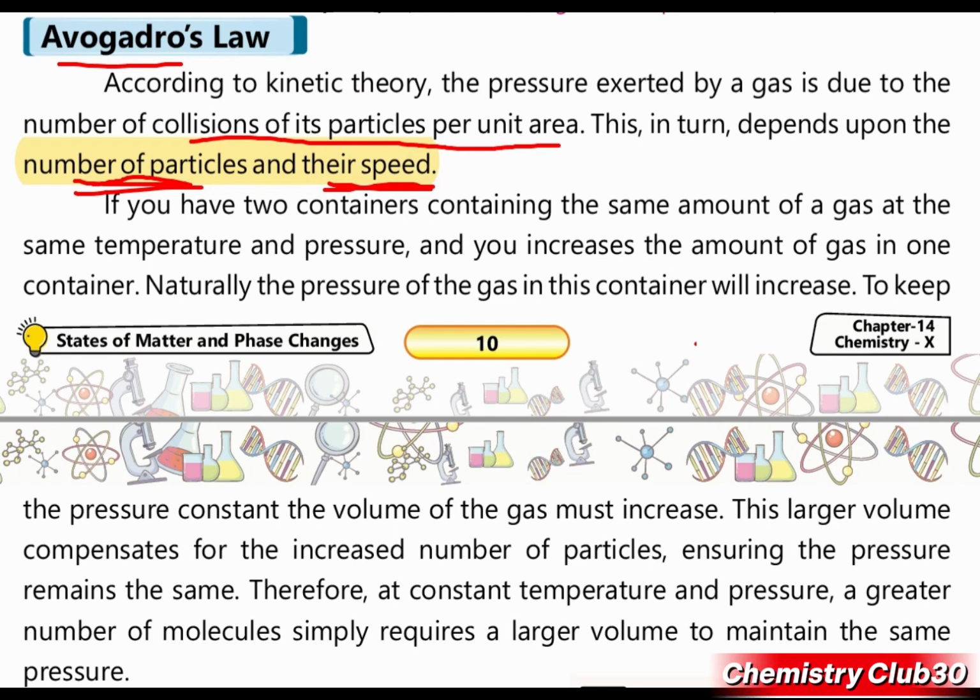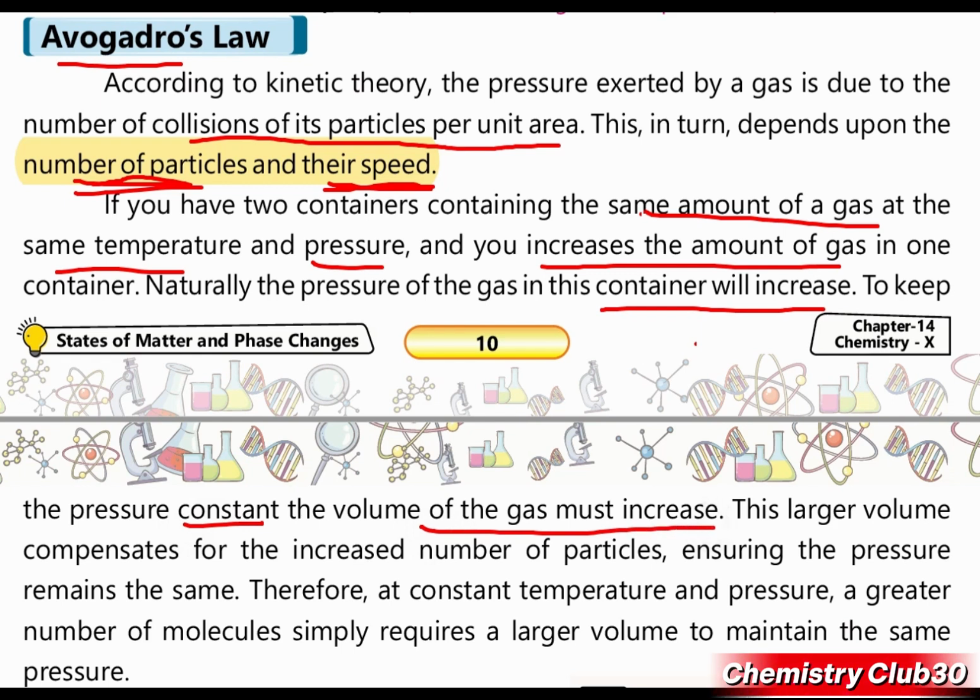If you have two containers containing the same amount of a gas at the same temperature and pressure, and you increase the amount of gas in one of the containers, naturally the pressure of gas in that container will increase. Pressure will be high in the container in which we have added more gas. To keep the pressure constant, the volume of the gas must increase, as we have studied this relationship in Boyle's law.